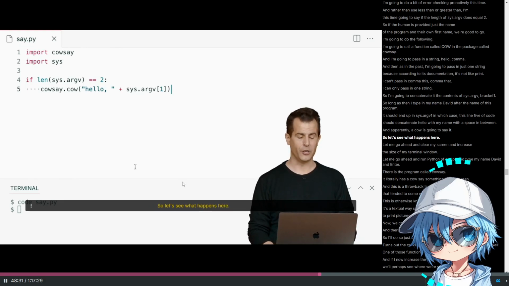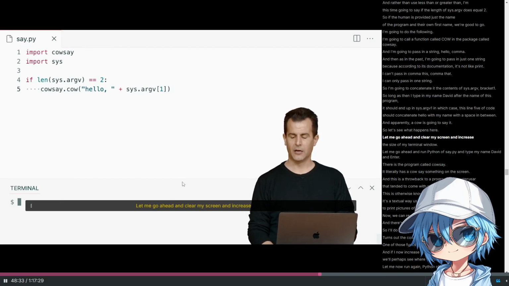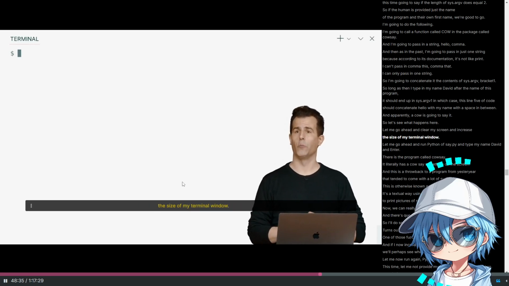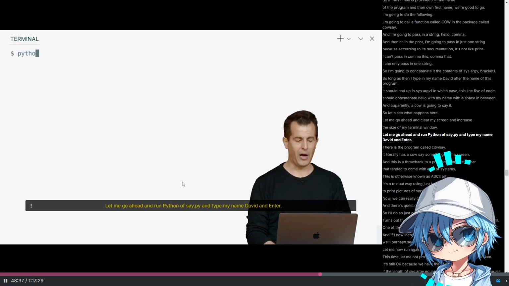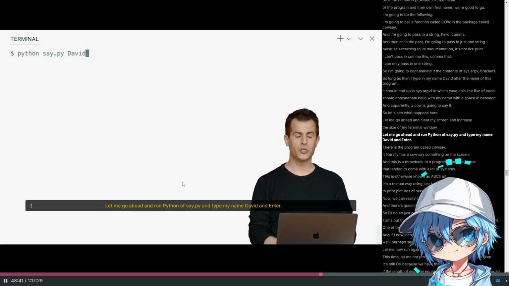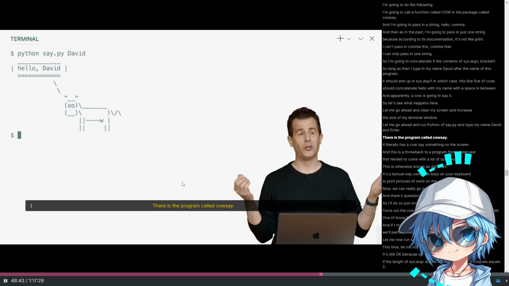So let's see what happens here. Let me go ahead and clear my screen and increase the size of my terminal window. Let me go ahead and run python of say.py and type my name, David, and enter. There is the program called cowsay.